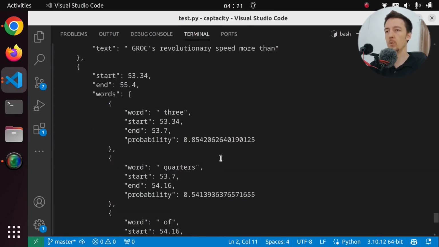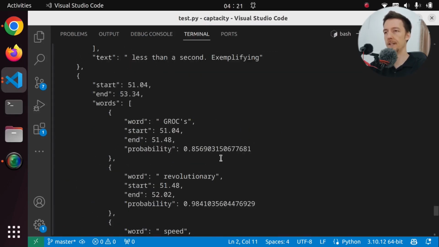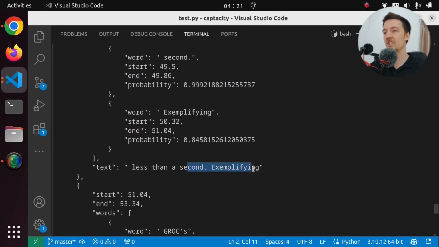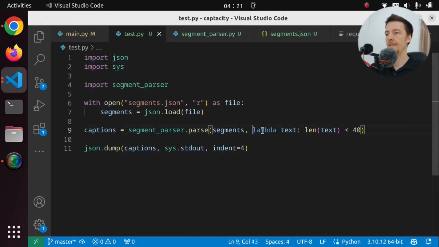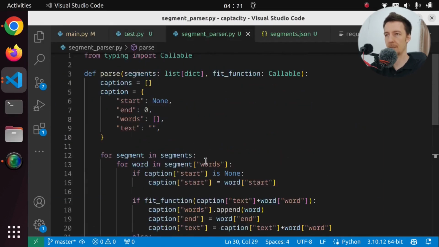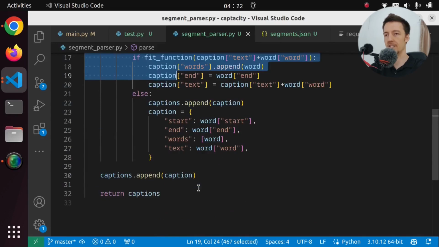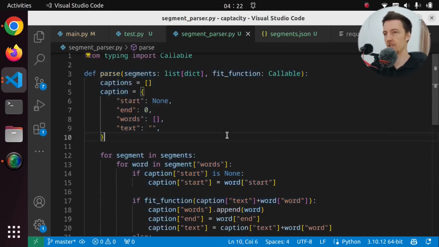So what do we want to do? We want to find places like this where we have a change of sentence. So I'm not sure if we should do this in the fits on screen function, or directly in the segment parser, or should that be a different function? I'm just thinking about extendability. If someone else wants to use this with another project with Whisper, they could just copy the whole thing directly and put their own functions in, and they don't have to change the actual code. But let's actually try to do it with the fit function.